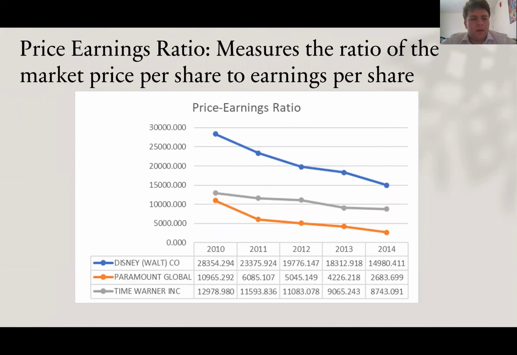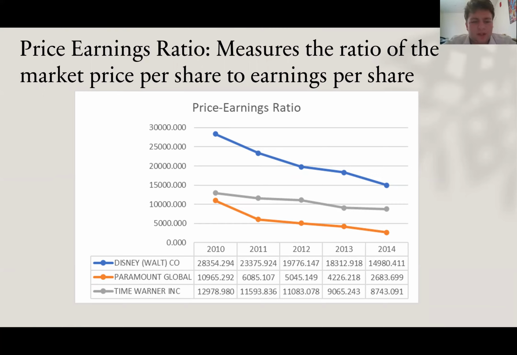There we go. So the next ratio we'll be talking about is the price earnings ratio, which measures the ratio of the market price per share to earnings per share. The price to earnings ratio is used as an indication of whether or not to invest in a company. Low ratios indicate that growth has slowed, but that doesn't necessarily mean that the company is failing. It may mean the company has solidified its market share. And this also tells investors how much a company is worth.